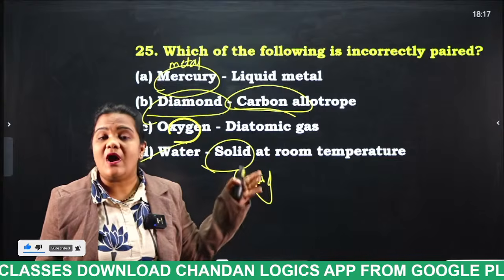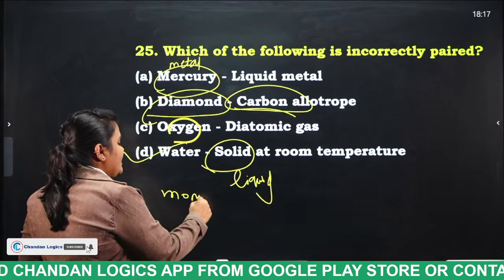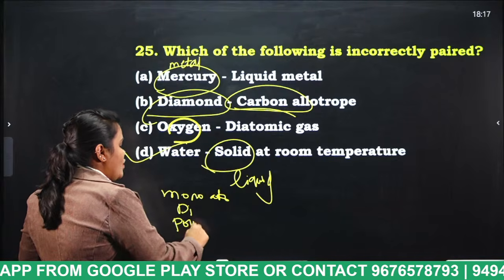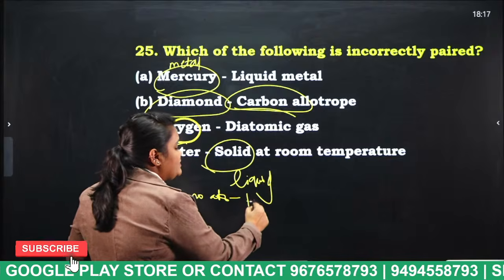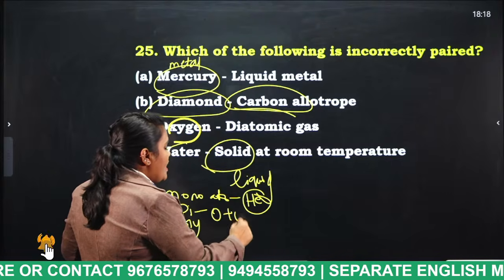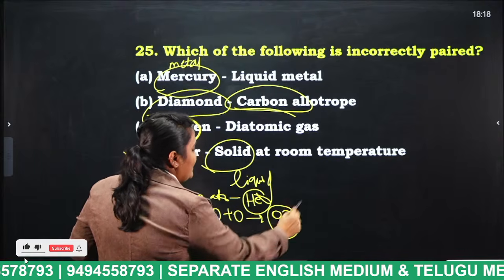Why do we call oxygen diatomic, students? Generally, we have monoatomic gas, diatomic gas and polyatomic gas. Mono means a single atom. Diatomic means it has two oxygen atoms.